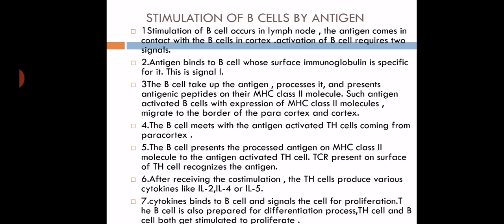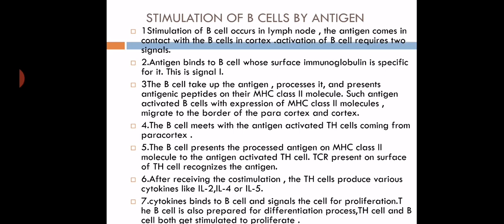T cell receptors, TCR, present on the surface of the T helper cell recognize the antigen. See, again I will repeat. Firstly, the antigen comes in contact with the B cell. The B cell gets signals from it.